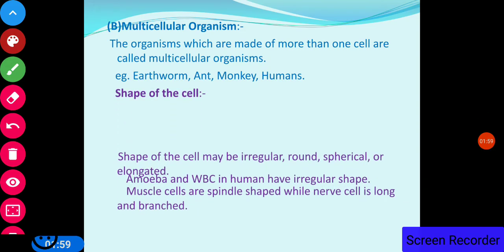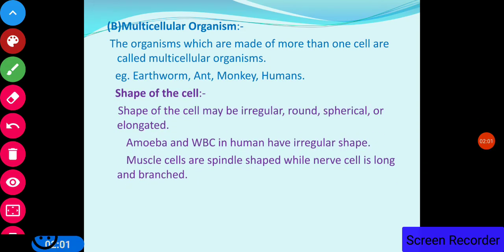Now shape of the cell. The shape of the cell may be irregular, round, spherical or elongated. It may be any shape. Amoeba and WBC, white blood cell, in humans have irregular shape.